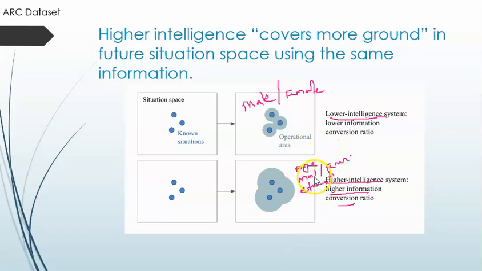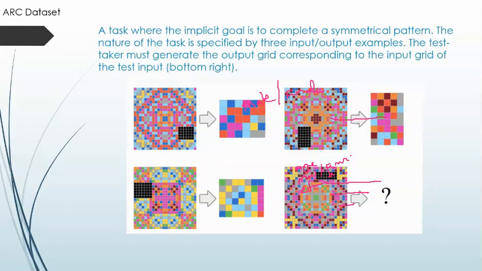Before we define the exact number, first we will see what a lower intelligence system is and what a higher intelligence system is. Next, we have already seen this, the ARC dataset.